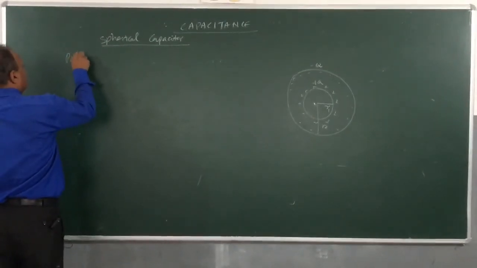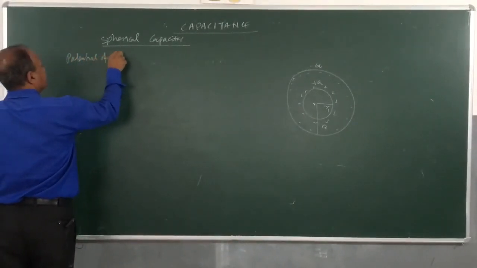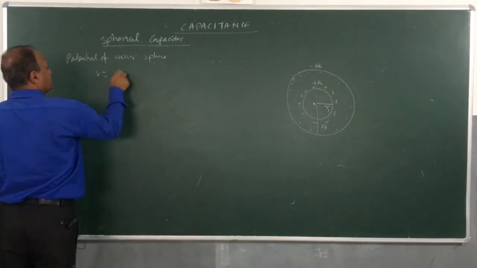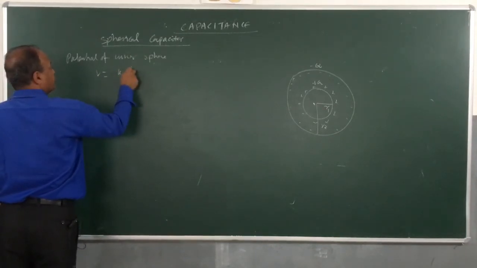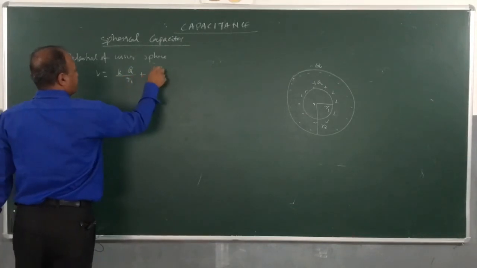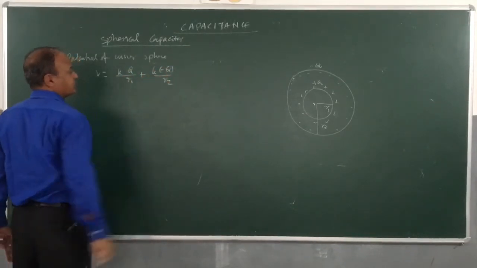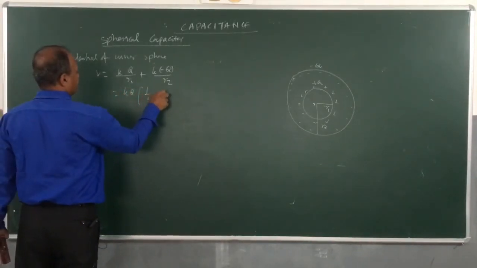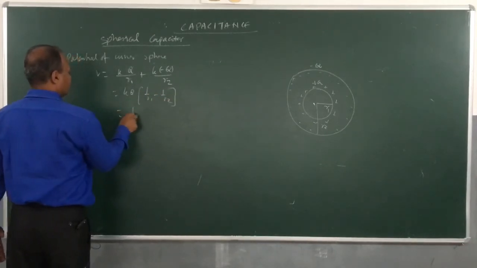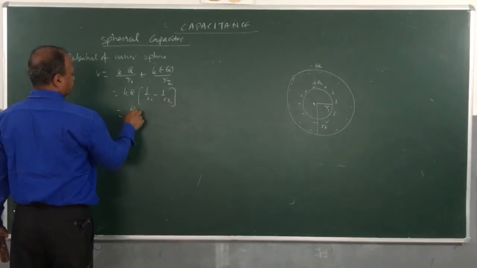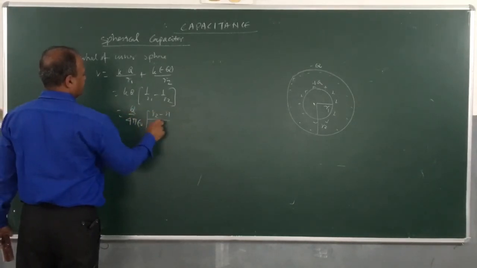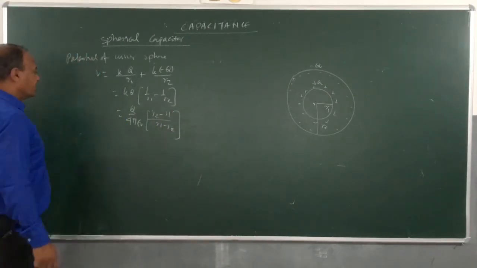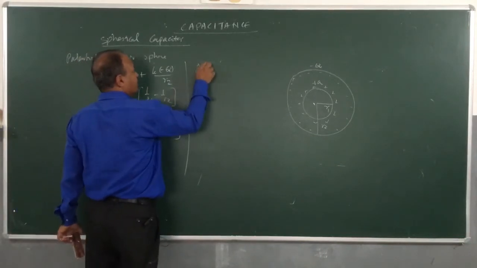Now the potential of the inner sphere V will be equal to KQ by R1 plus K(minus Q) by R2, right? So if I take KQ outside, 1 by R1 minus 1 by R2, that is Q by 4 pi epsilon naught into (R2 minus R1) divided by R1 R2. This is the potential.